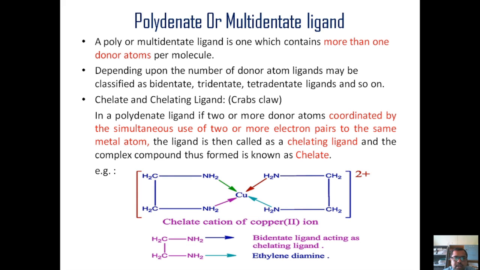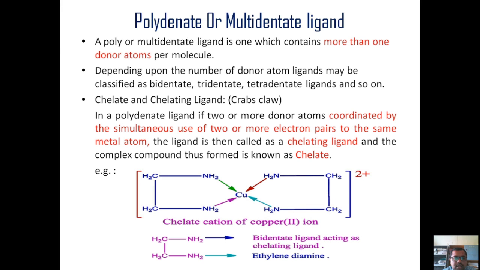Bidentate ligand means it possesses two donor atoms simultaneously donating two electron pairs. Similarly, we have tridentate ligand, which possesses three donor atoms. Tetradentate ligand, we have four donor atoms, and so on. So these are the various subtypes of polydentate or multidentate ligands.